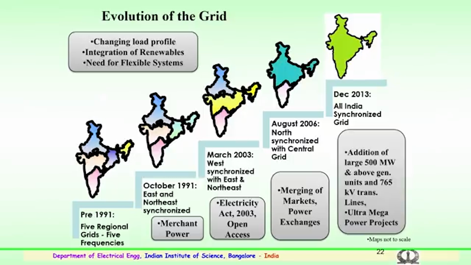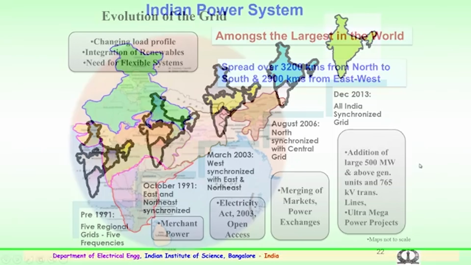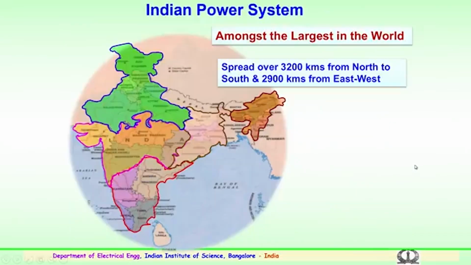So, this happened in December 2013, where the all India synchronized grid happened with the addition of 500 megawatts and above generating units and a 765 kV transmission line from Karnataka to Maharashtra. So, we had a single operating grid, and the one grid, one nation concept was achieved.